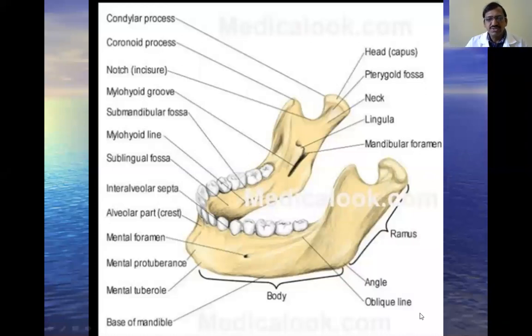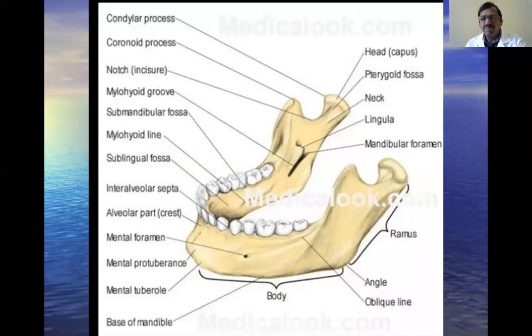Okay, you see here, this is the mandible, and this part is the body of the mandible. This is the ramus of the mandible. In between these two, there is an angle. This is the angle of the mandible. This is the coronoid process. This is the condyloid process. The condyloid process is also called the head of the mandible. Just below the head of the mandible, there is a narrow area called the neck of the mandible. Here you can see, this is the neck of the mandible, and this is the head of the mandible.